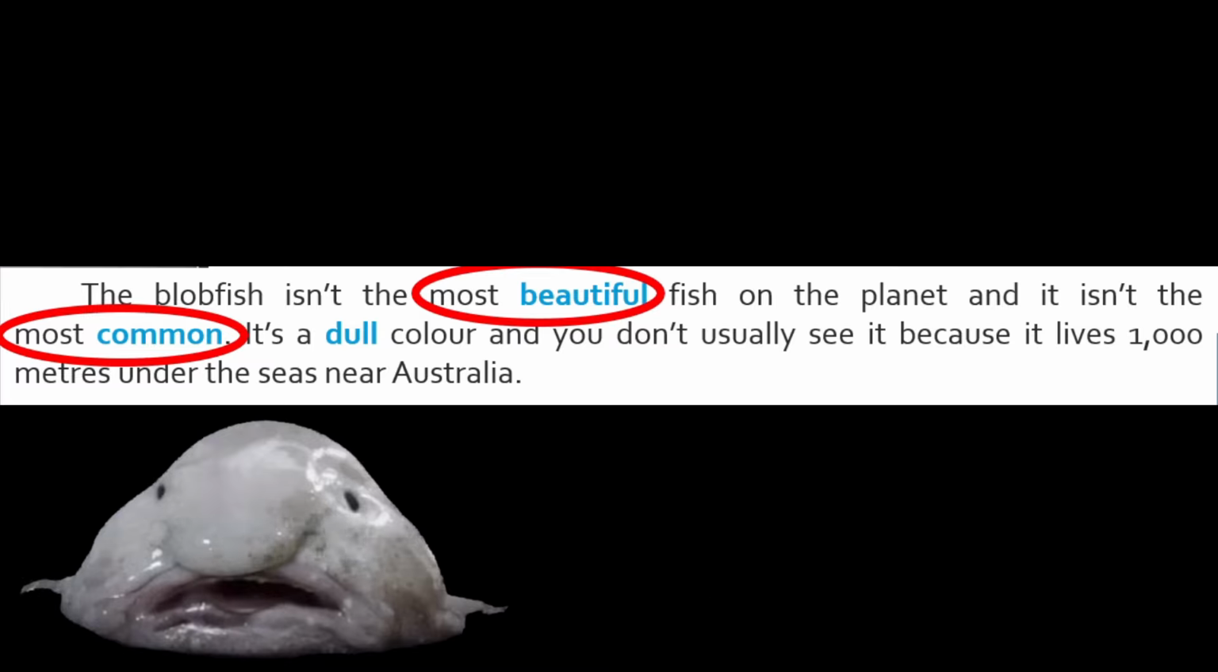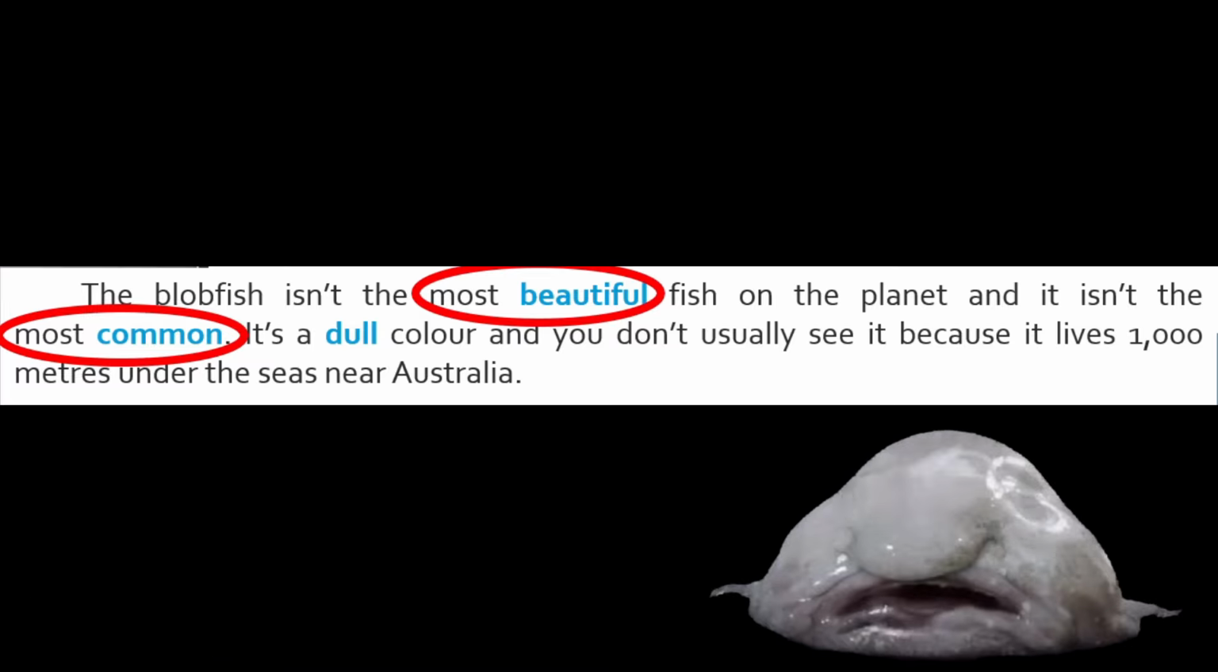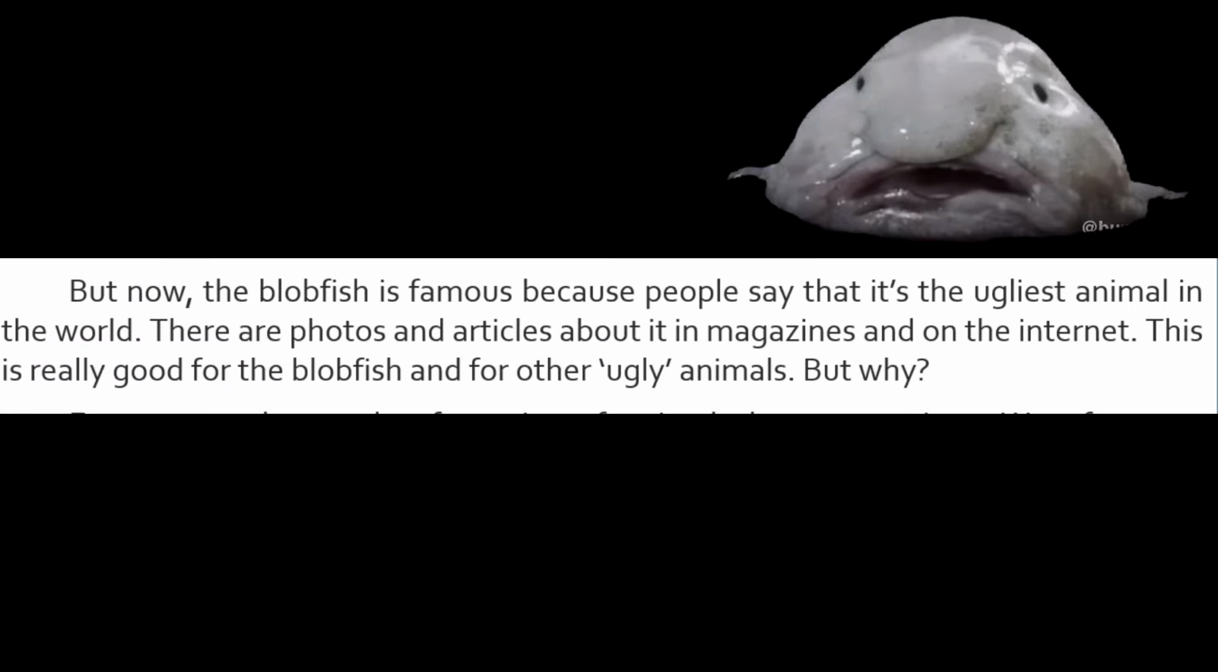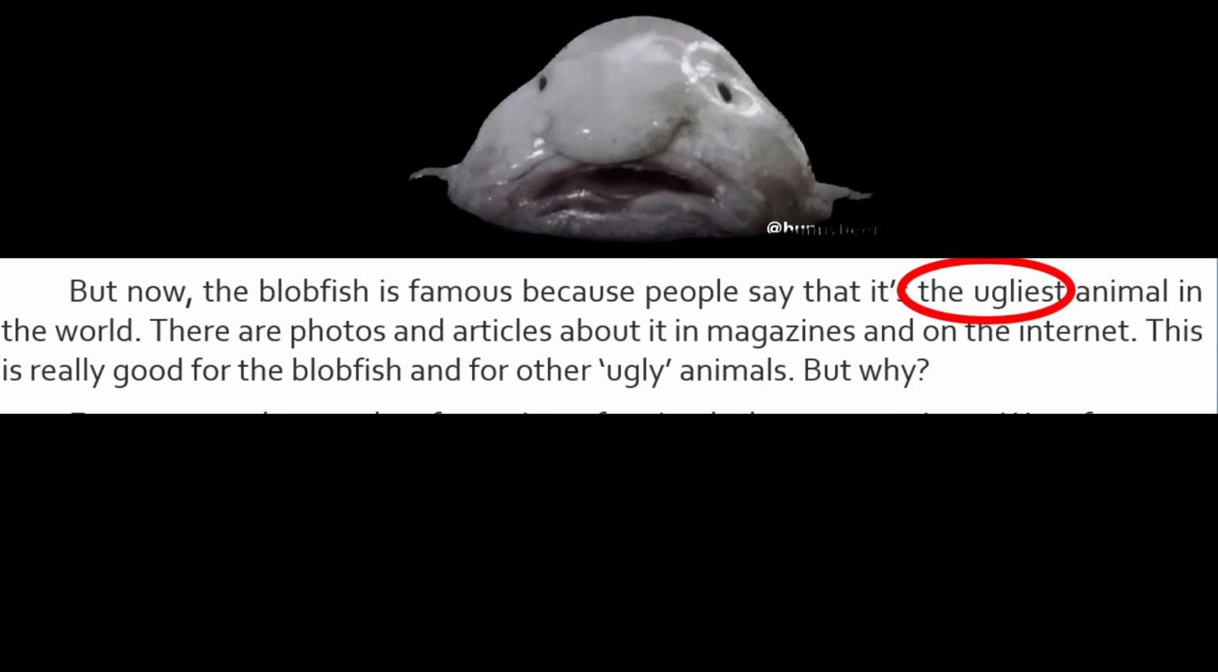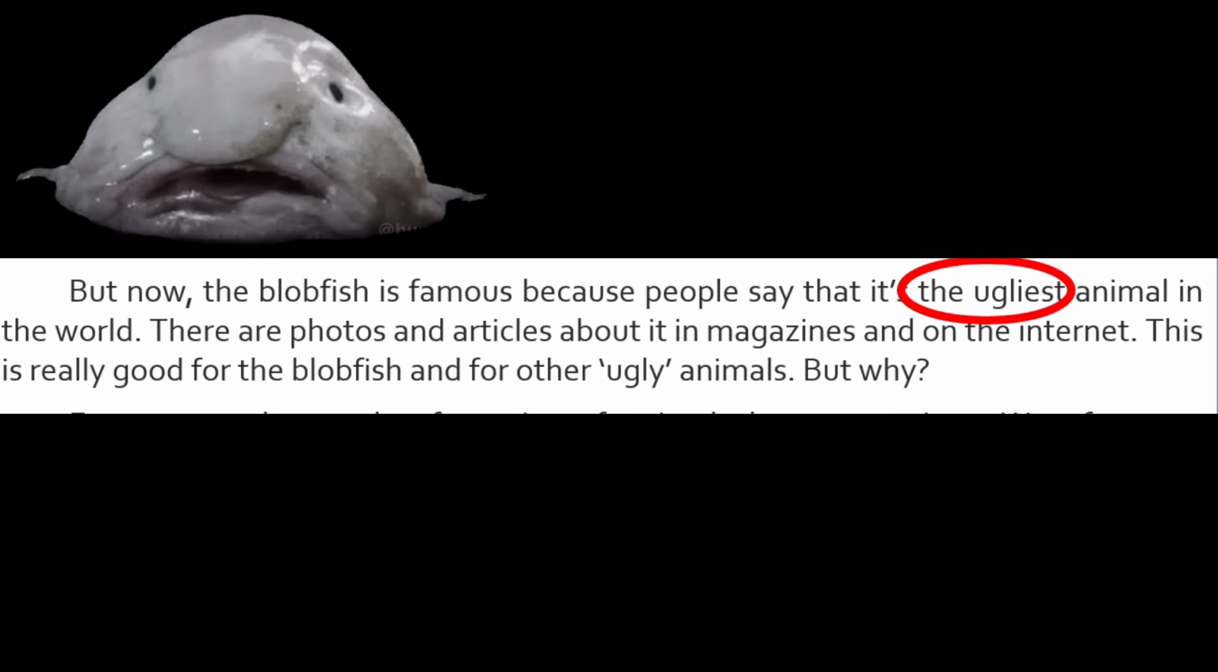It's a dull color and you don't usually see it because it lives 1000 meters under the seas near Australia. But now, the blobfish is famous because people say that it's the ugliest animal. As you can see here, ugliest is derived from the word ugly. Ugly ends with the letter Y. Hence, in the superlative form, it uses ugliest, I-E-S-T.